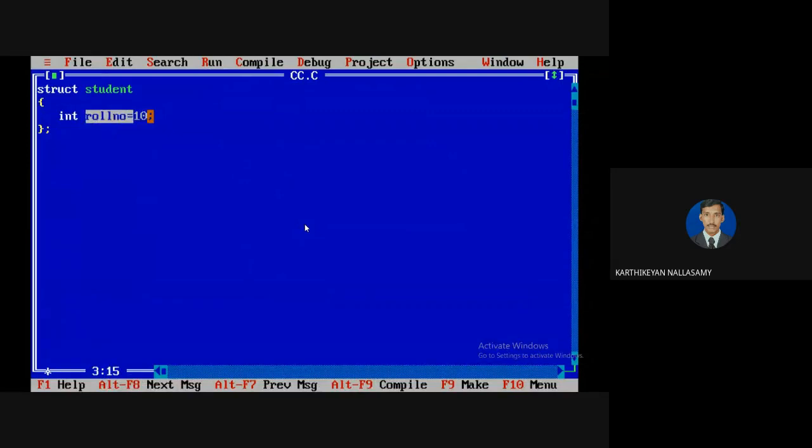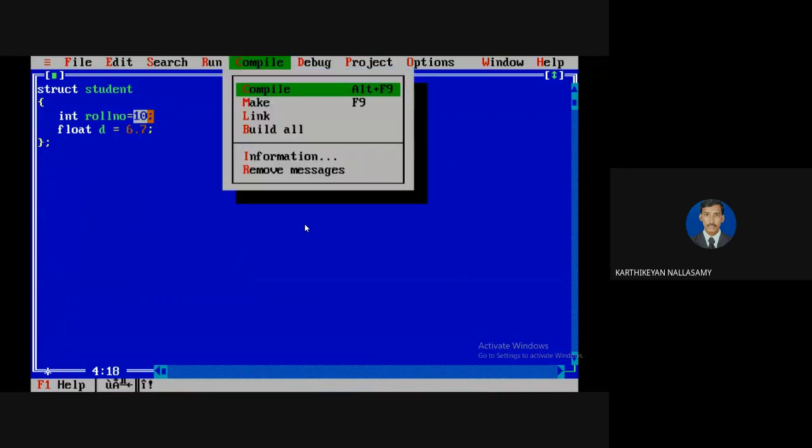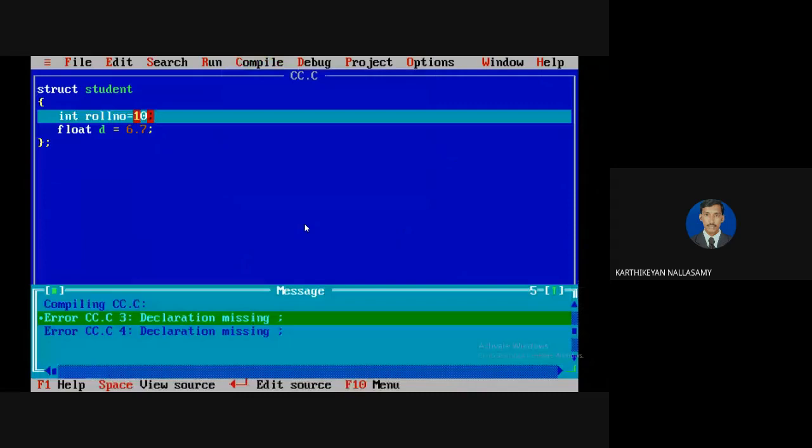If you try to assign a value, for example, I'm going to add one more variable, float b equal to 6.7, it won't allow it. If you assign some value there, it automatically makes an error message.